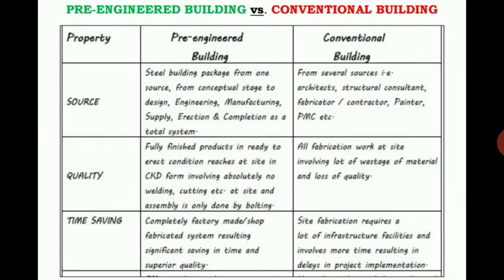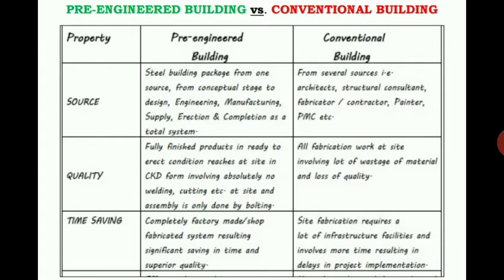But in site fabrication, I mean in the conventional building, site fabrication requires a lot of infrastructure facilities, and it even involves more time, resulting in delays in project implementation.